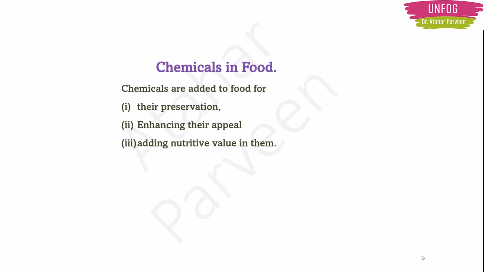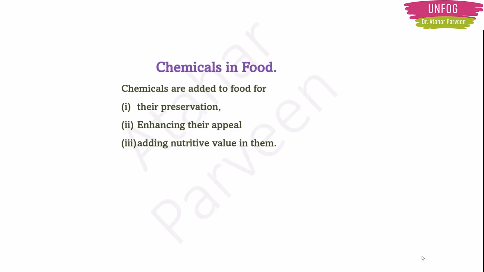If you want, you can check. You make some paste of one tomato and keep it outside. Within 1 day, it will get spoiled. Next day, you can't use it. But sauce is also tomato puree only, right? You put sauce outside without a fridge and you can store it for, I think, months together. What is the reason? They have added some chemicals to preserve that sauce.